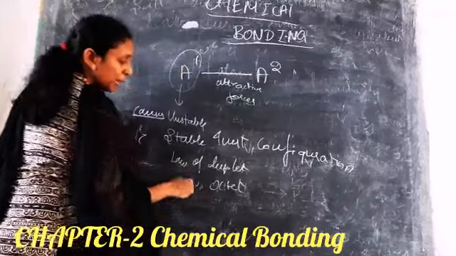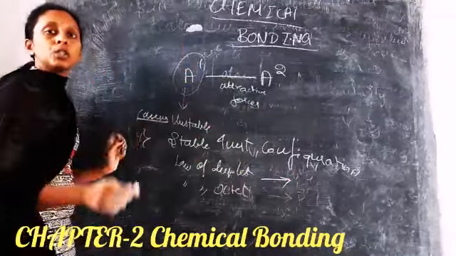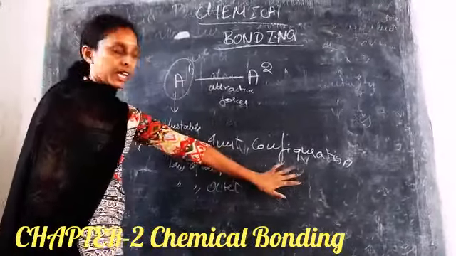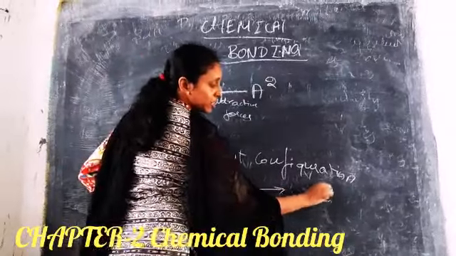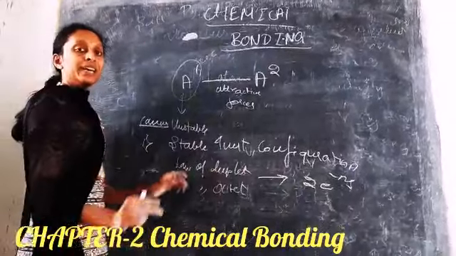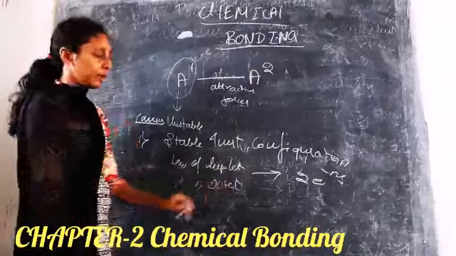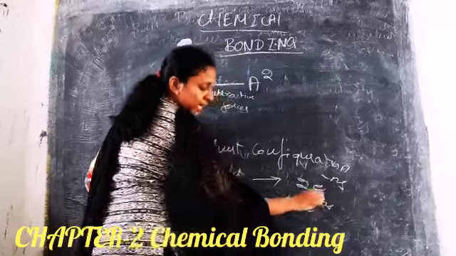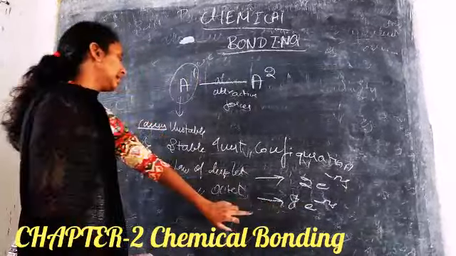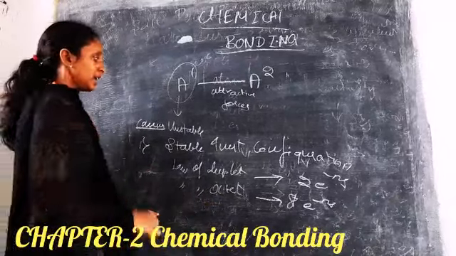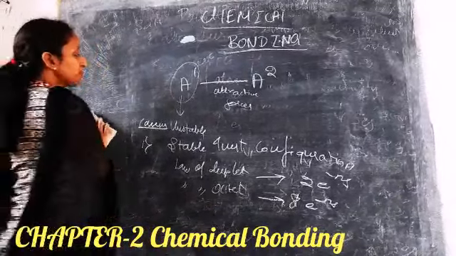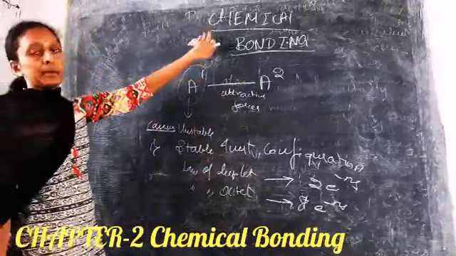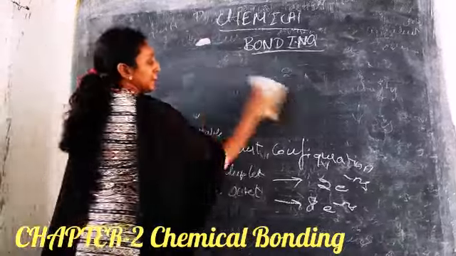The law of duplet says that the valence shell should have 2 electrons in its outermost electronic shell. So two electrons in the outermost shell is stable. That is called the law of duplet. If there are 8 electrons in its outermost electronic shell, then it is also stable. That law is called the law of octet. So we studied already that this is one of the causes, stable inert configuration, for chemical bonding.